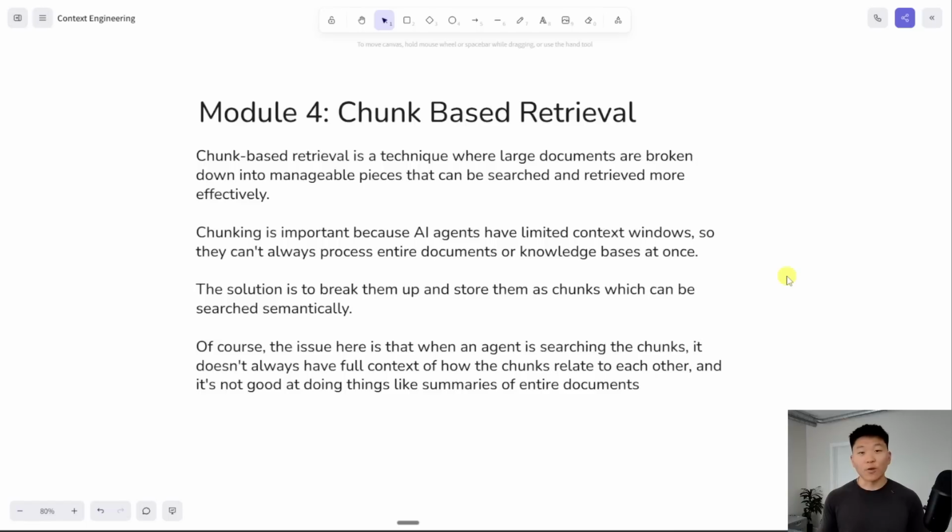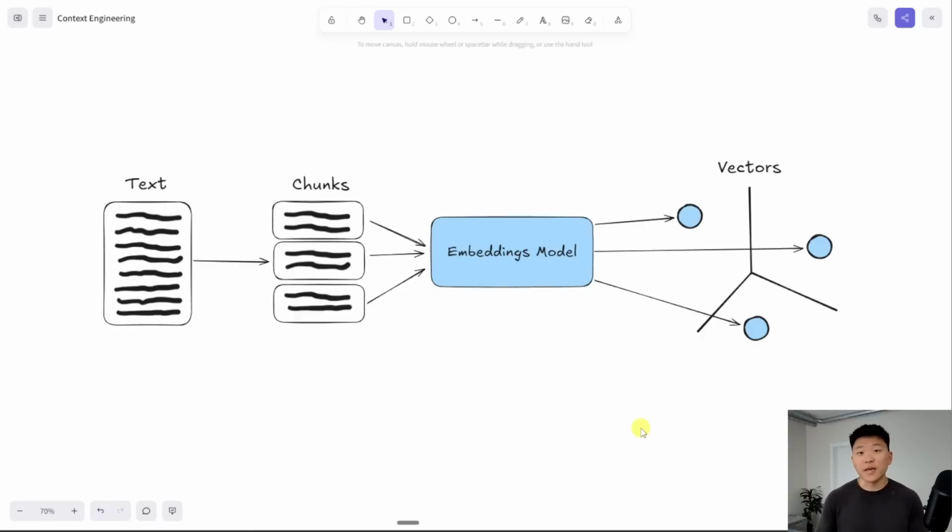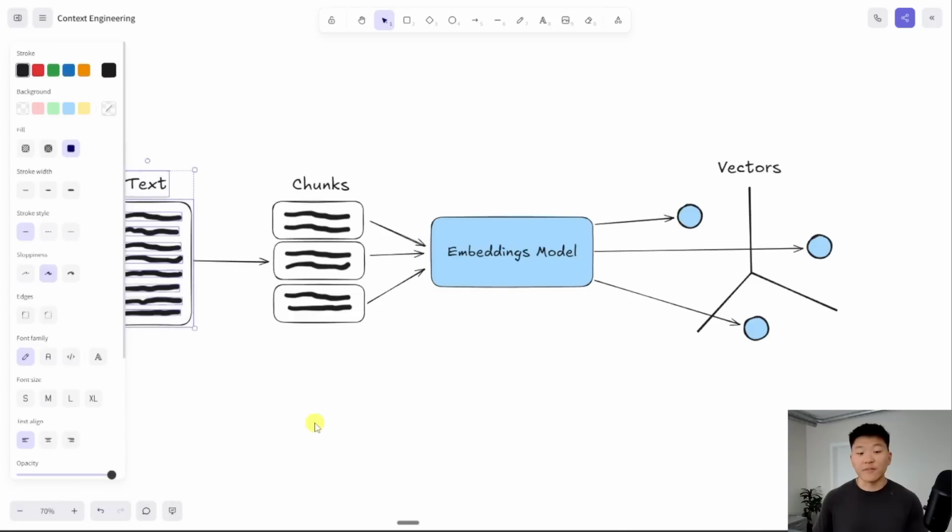The issue here is that with chunk-based retrieval, we're losing the relationships and the context of the entire document as a whole. So if I dropped in a 65-page PDF, it got chunked up and put into a database, and I said, hey, Mr. AI agent, can you summarize that whole PDF? It would not do a very good job. There are some things we can do, though, to make our chunk-based retrieval a little more accurate and customize it to our use cases, so let me dive into that real quick. Before we get there, I just wanted to explain visually how this works. So this is our 65-page PDF.